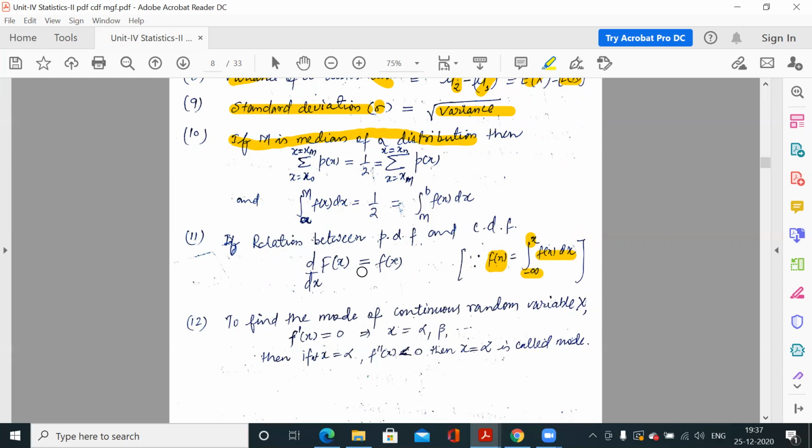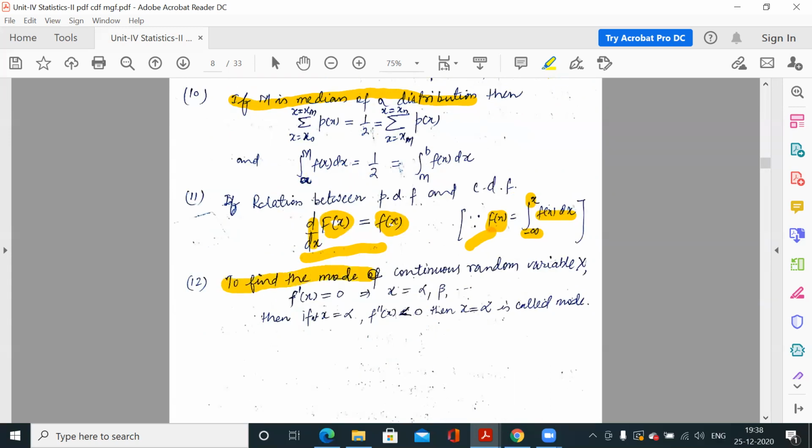If the reverse question is there, you have the capital Fx, and you have to calculate small fx, the PDF. So CDF is known, PDF you have to calculate. This is that relation: the first derivative of CDF with respect to x is equal to your PDF. Clear? So if PDF is given, you have to integrate to find out CDF, and if CDF is given, you have to differentiate to find out the corresponding PDF. So this is the relation between PDF and CDF.